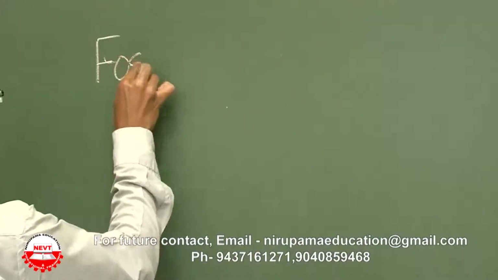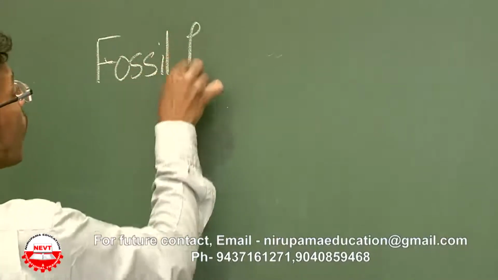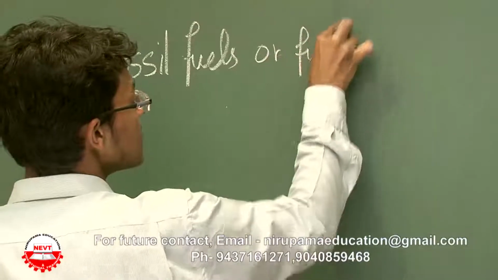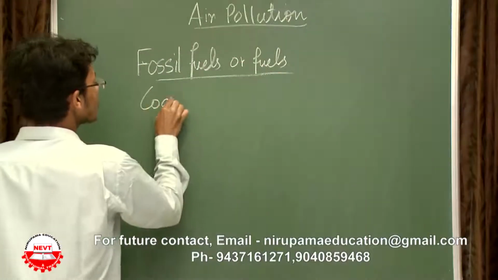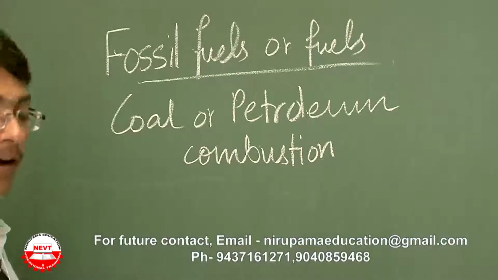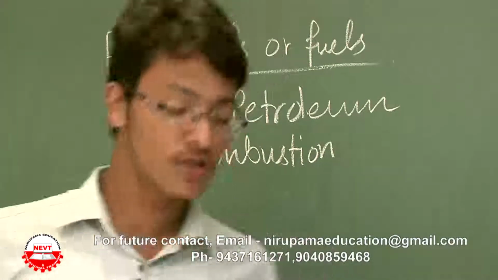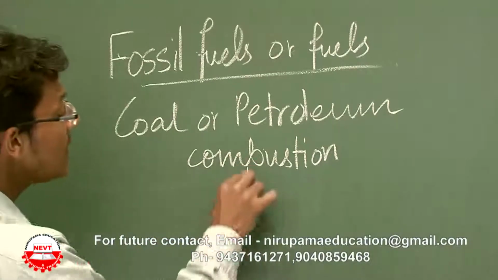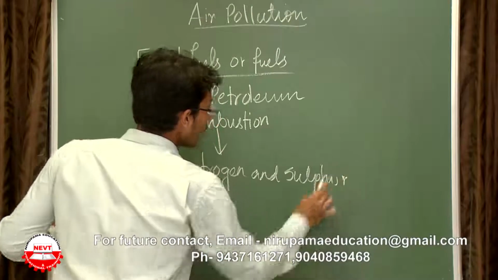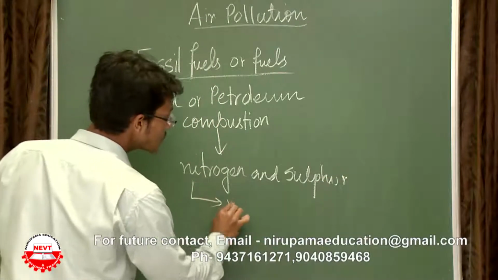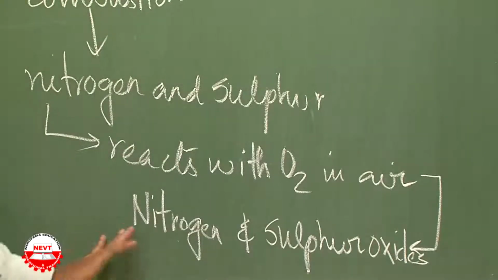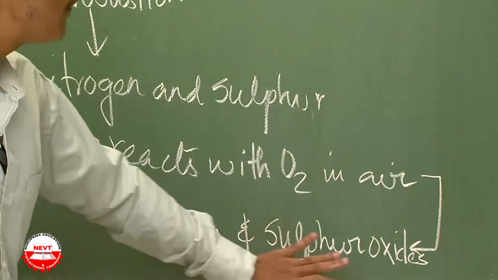Mainly, the burning of fossil fuels, or say just fuels, is causing air pollution the most. That is coal or petroleum. Coal or petroleum combustion releases nitrogen and sulfur, which react with oxygen present in the air to form nitrogen and sulfur oxides.